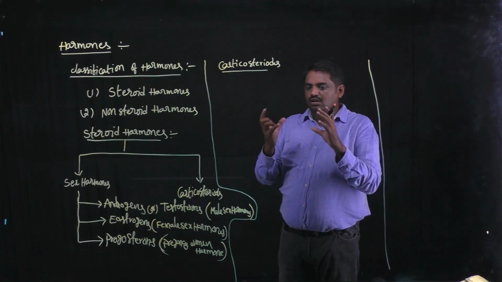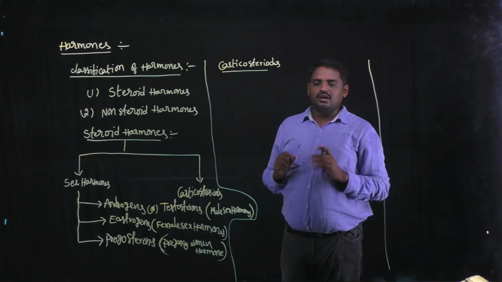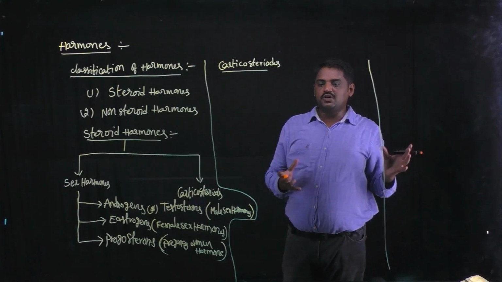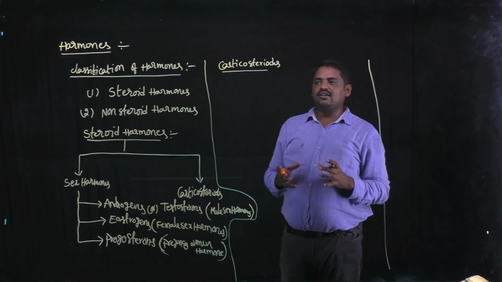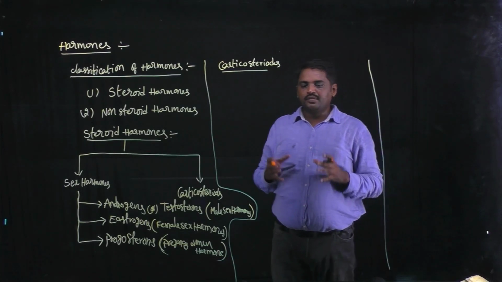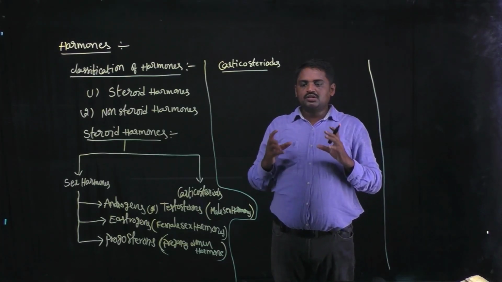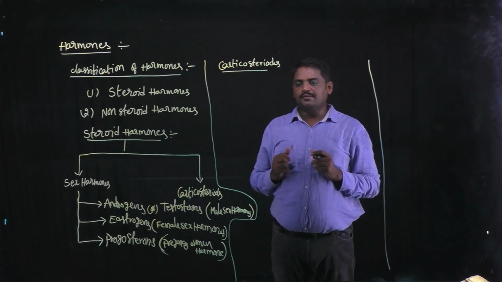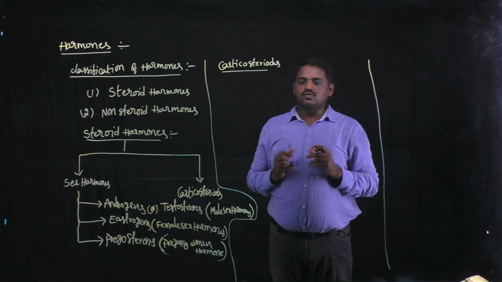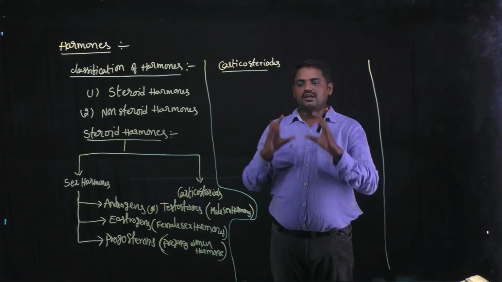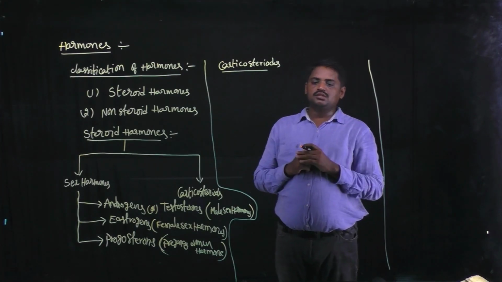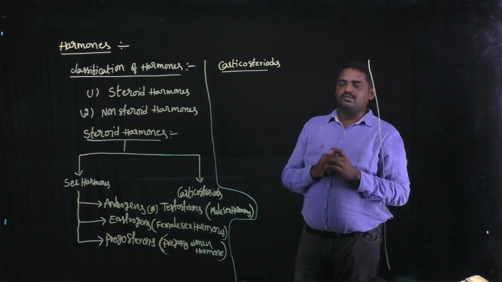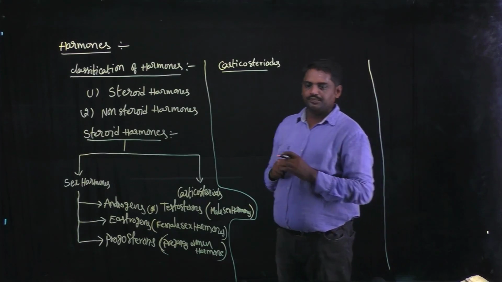This hormone maintains salt balance and carbohydrate balance for the human being's body. So steroids like corticosteroids are used to maintain or to balance the salt, water molecules and glucose, meaning carbohydrate molecules.